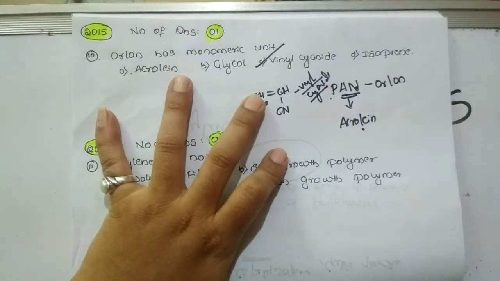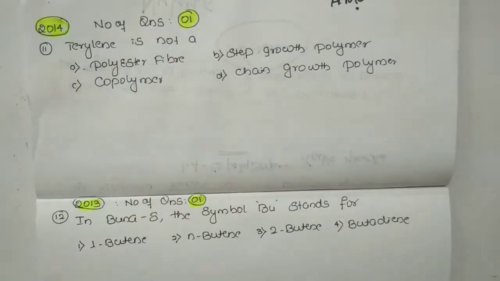Only one question was asked in 2015. From 2014, the number of questions is only one. You can see for 2015, 14 and even 13, the weightage for the polymer chapter is only one. But for 2016, 17, 18 as well as 19, you have seen around 1 to 3 questions asked. So you can plan for 2020 that definitely one question will appear from polymers.